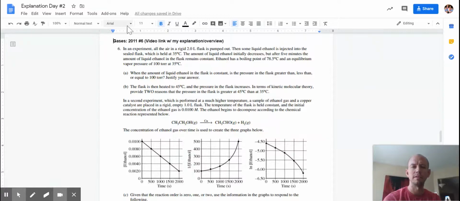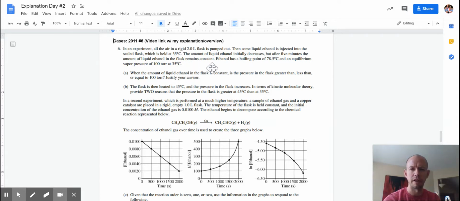All right, so we know this is labeled as gases, but as we look at this, we'd see some things that would be a clue that maybe we're talking gas. We've got volume, temperature, and pressure, all within that opening paragraph. It's talking about flasks that are sealed. And then we kind of give an overview of the different parts here.